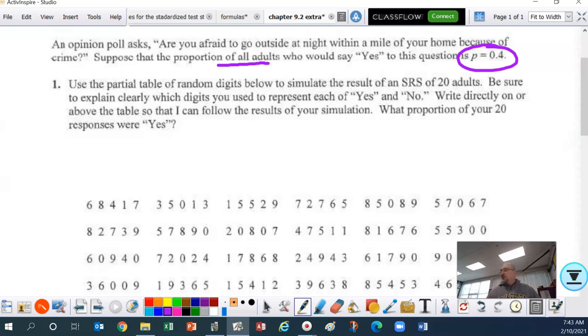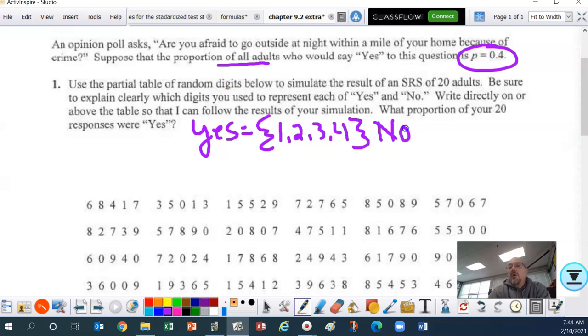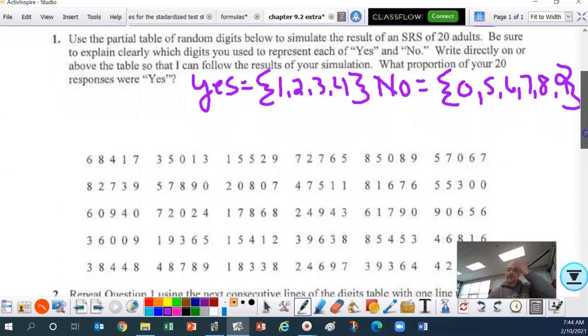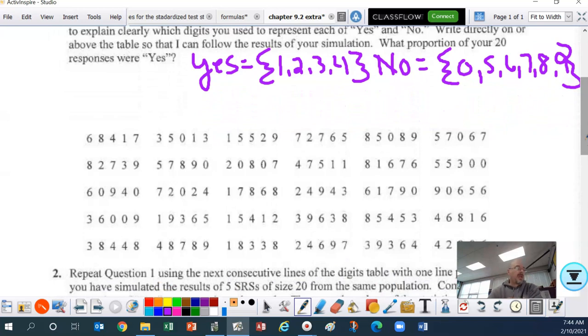All right, ladies and gentlemen, so this is what I did, okay? Yes, that's going to be, I let that be the digits 1, 2, 3, 4. No, that's the digits 0, 5, 6, 7, 8, 9. Okay, that's how I set this up. All right. So if I go through this now, ladies and gentlemen, I'm not going to do this whole thing. That would take too long. So I would do this.